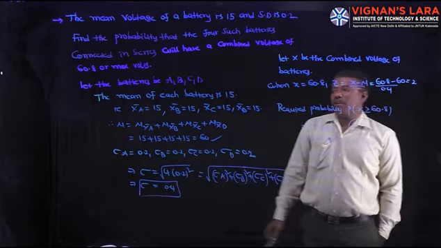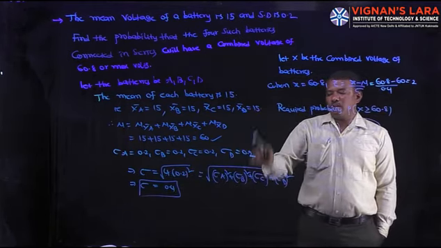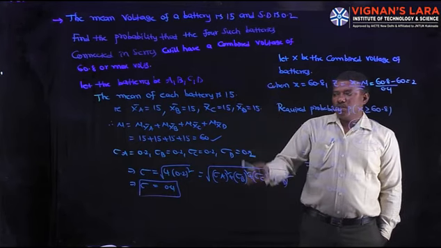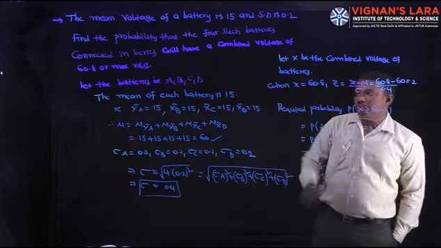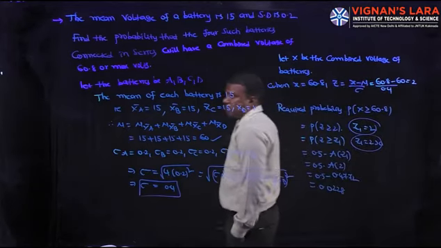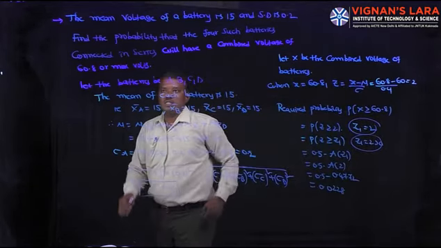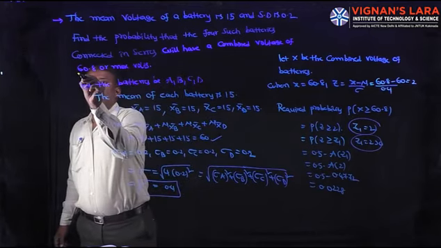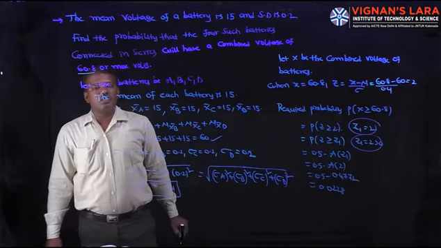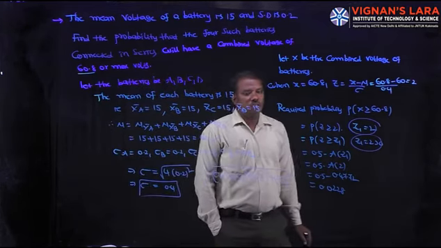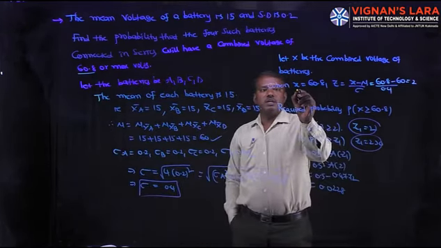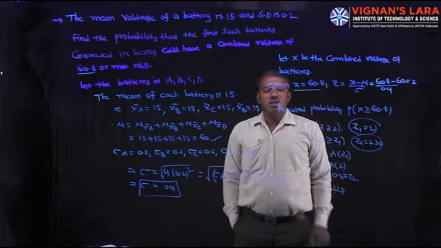So first we have to calculate the combined mean and combined standard deviation for the 4 batteries. That is part 1. Part 2, define the combined voltage. Let x be the combined voltage. We have to calculate the probability that the combined voltage of the batteries is 60.8 or more volts. So when x is 60.8, what is z?